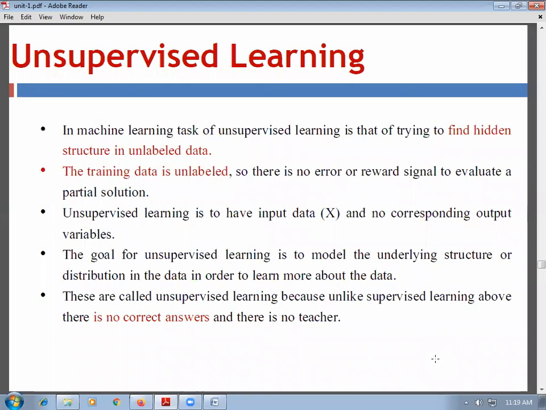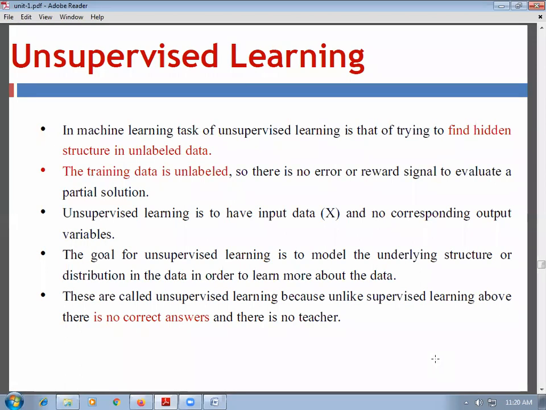Then the next one is unsupervised learning. In machine learning, the task of unsupervised learning is that of trying to find the hidden structure in unlabeled data. So the training data is unlabeled, and that's why there is no error or reward signal to evaluate a partial solution.